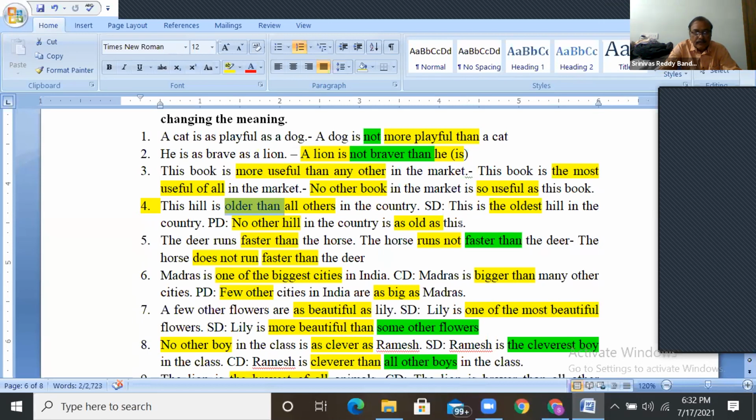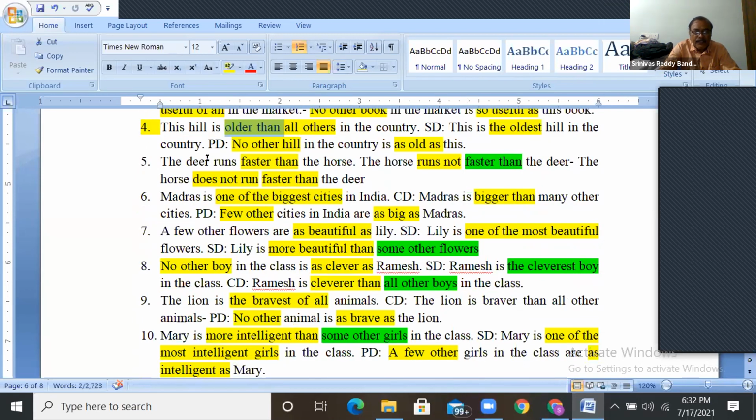Next, the deer runs faster than the horse. Only two are there.